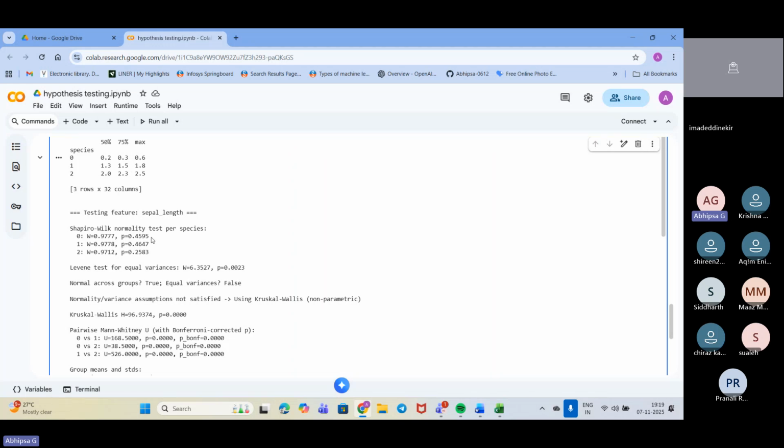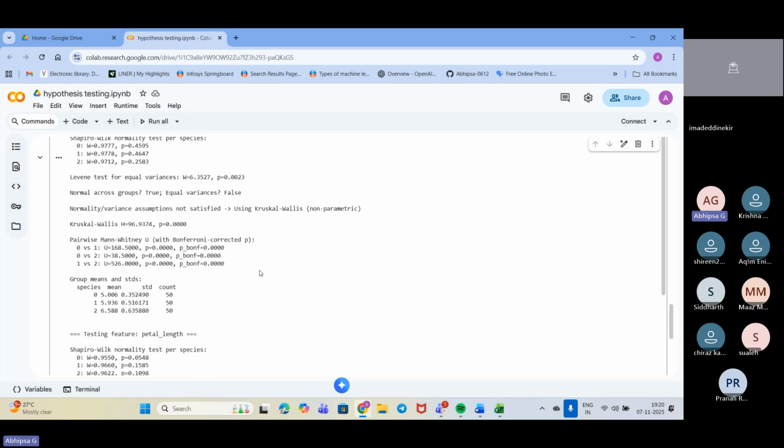It is of course greater, so we are accepting the null hypothesis, or rather failing to reject the null hypothesis. When we grouped it into three groups, the first group says this, and for the second group we are getting 0.464. So for this also we are accepting it, and for P also we are accepting it. For the Levene test, we have got 6.3 and a P value of 0.002. That means the variance is not equal for all of the groups. That's why we are rejecting the null hypothesis. We are not accepting the null hypothesis here.